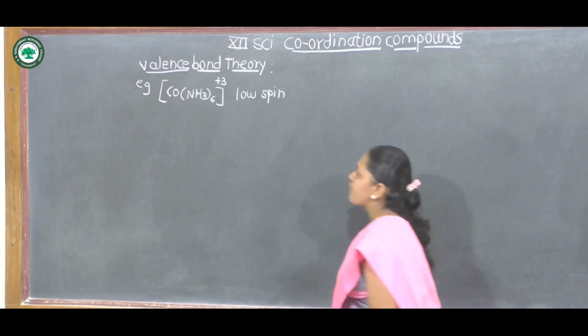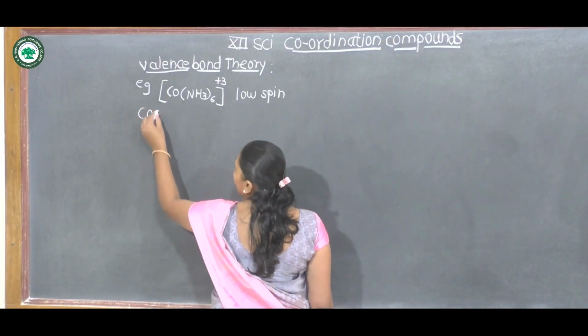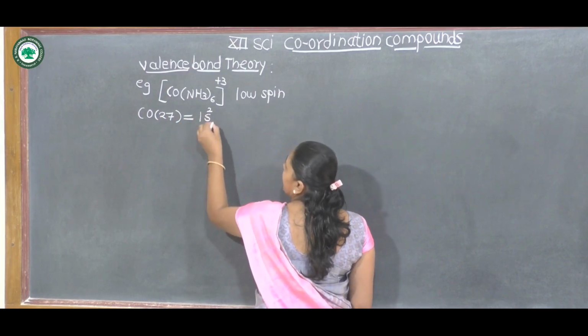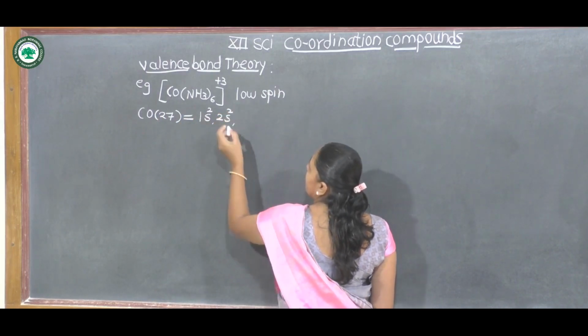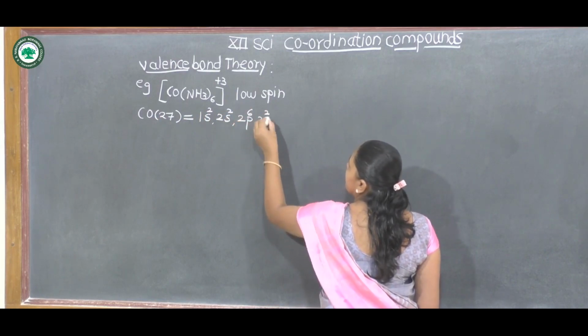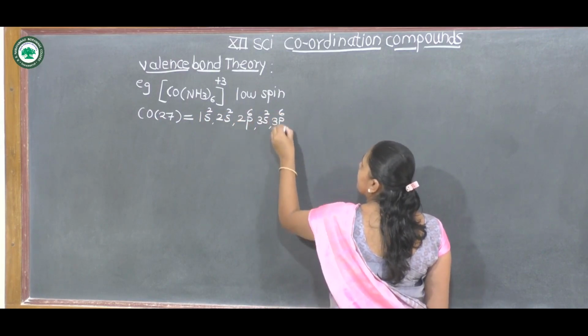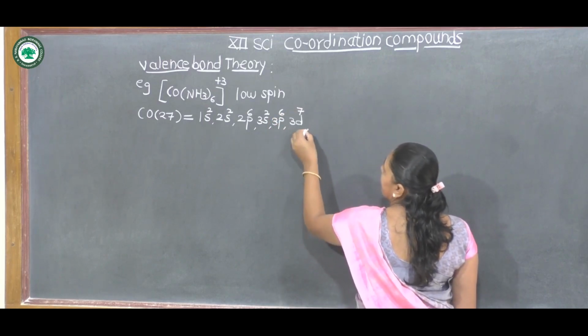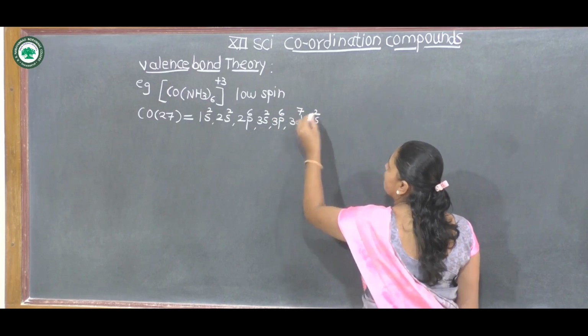Electronic configuration of cobalt: the atomic number of cobalt is 27. The electronic configuration is 1s2, 2s2, 2p6, 3s2, 3p6, 3d7 and 4s2.